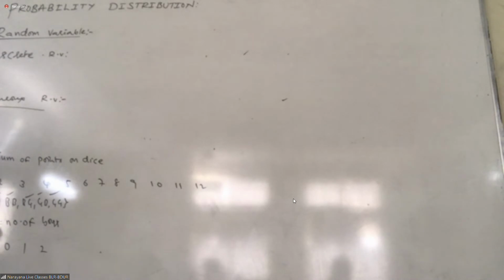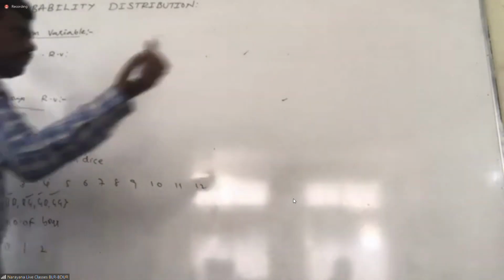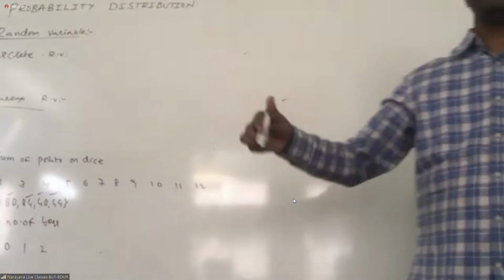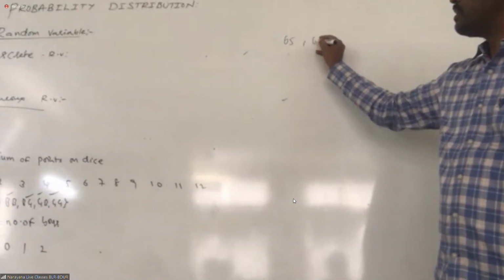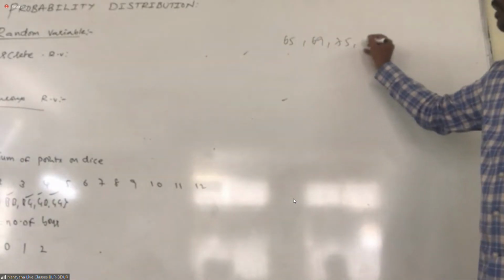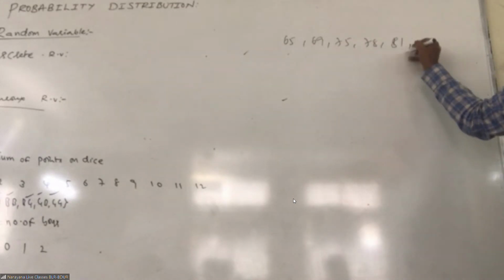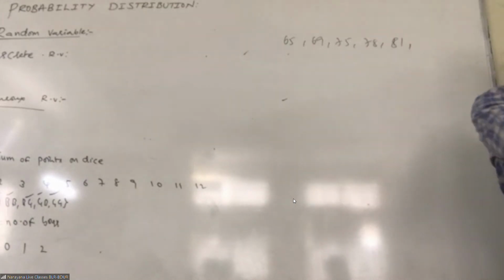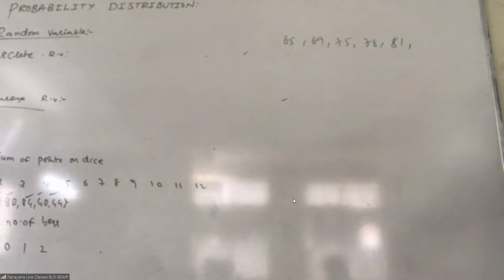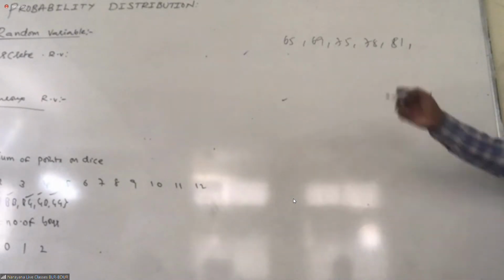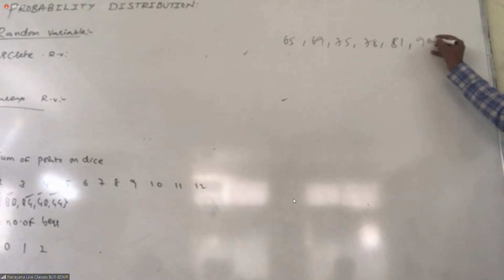Suppose, for example, I want to take the scores of your class. Each of you has a different percentage, right? So 60%, 69%, 75, 78, 81. If I ask you one by one, what is your 10th class percentage, or your term 1 score in maths, you are going to have different numbers, right, students?